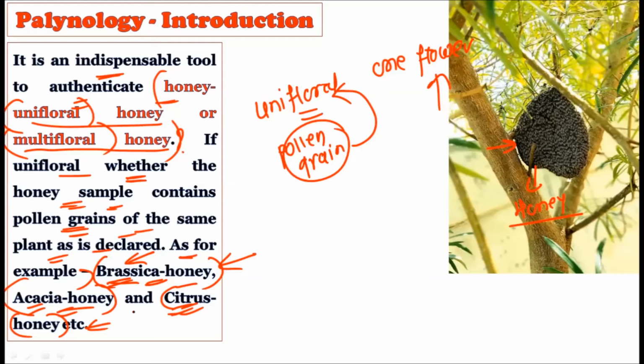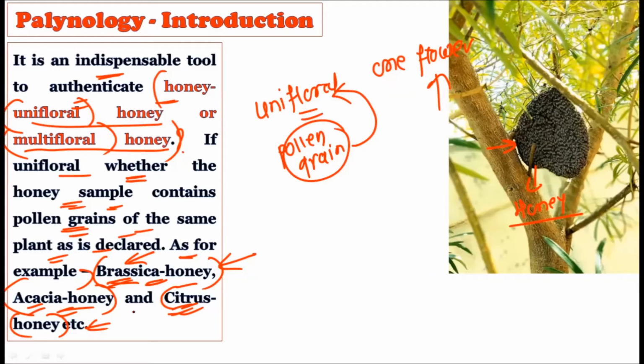Okay, so this is also a very important advantage of palynology, that we can distinguish whether the honey is unifloral honey or multifloral honey. By common sense, multifloral honey is honey coming from all the other species. That is, a mixture of species is there. Many types of flowers were exploited to create the particular type of honey. So no specificity is there in the multifloral honey.